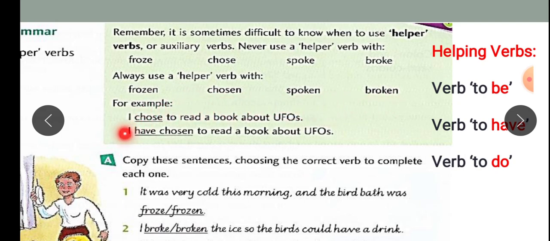So, for example, we say, I chose to read a book about UFOs. Or you can say, I have chosen to read a book about UFOs. Have here is used as a helper or auxiliary verb. And chosen here is the main verb. And chosen is a main verb that needs an auxiliary verb. That's why we put have. However, chose is a main verb that does not need a helper verb.